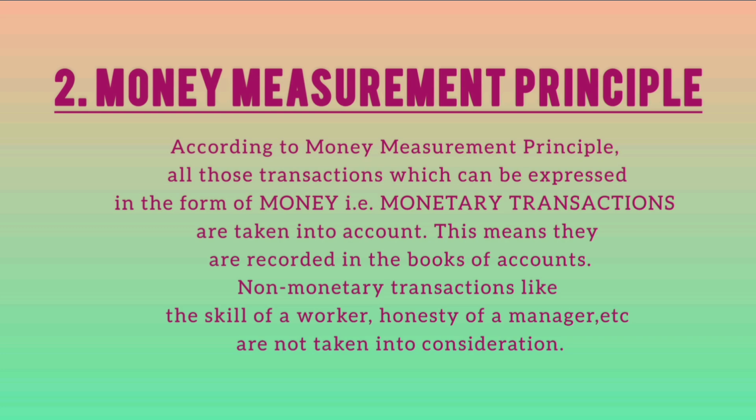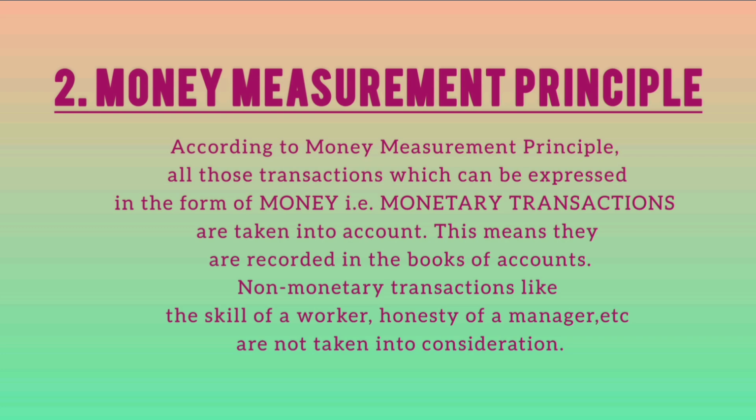And non-monetary transactions like the skill of a worker, the honesty of a manager, employer-employee relationships are not taken into account. Why? Because we cannot convert them in the form of monetary transactions. That is the reason why they have been excluded from recording. I hope these two accounting principles are clear.